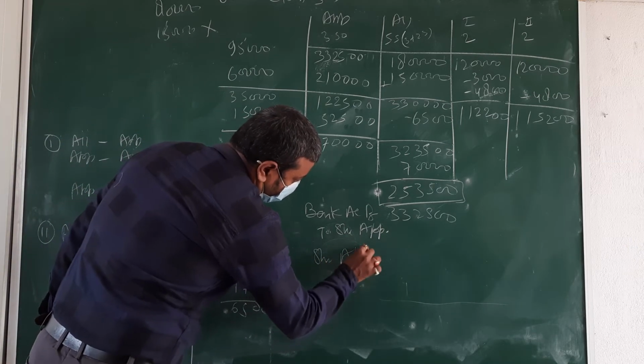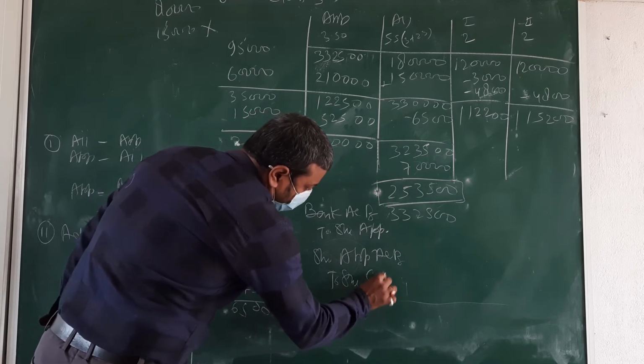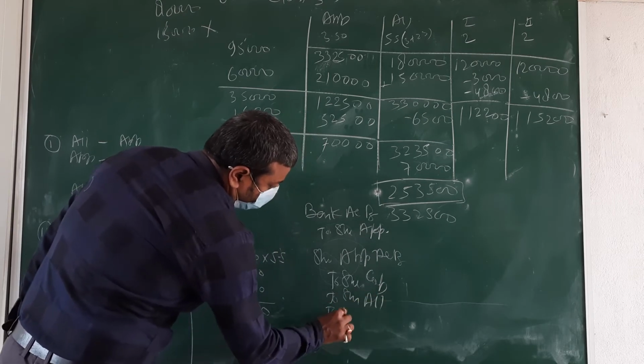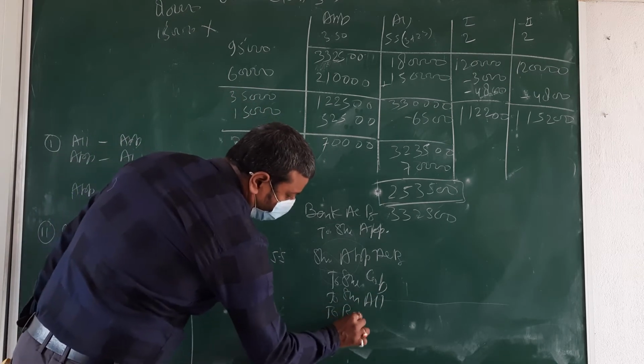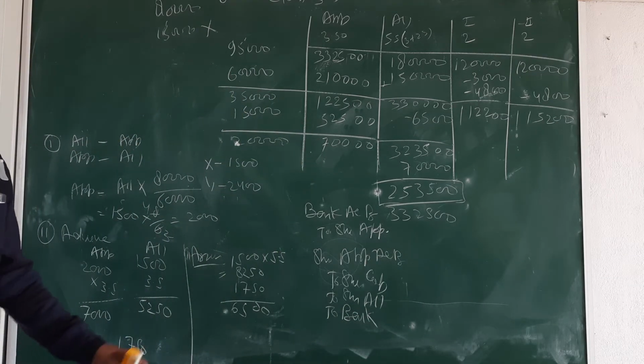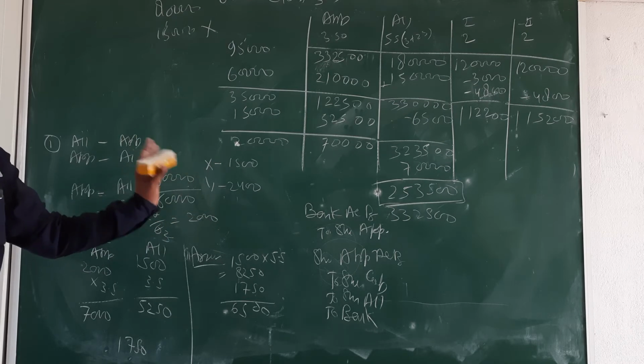Clear? Next, share application account debit to share capital, to share allotment and to bank. Okay. Clear?